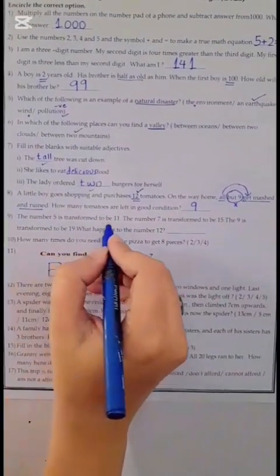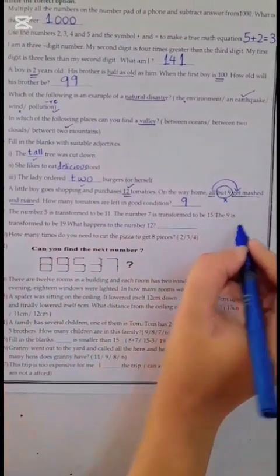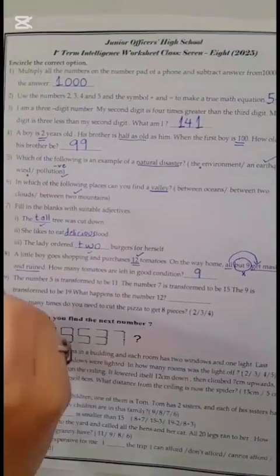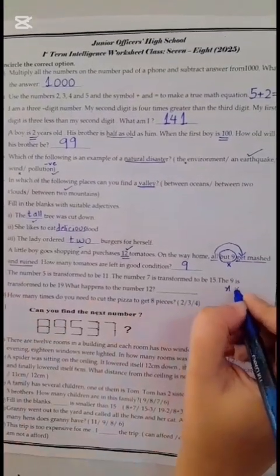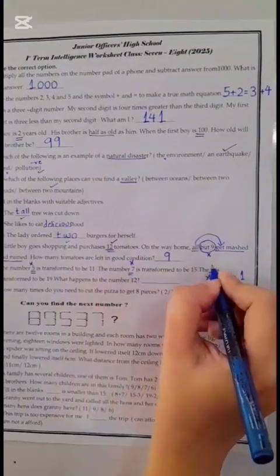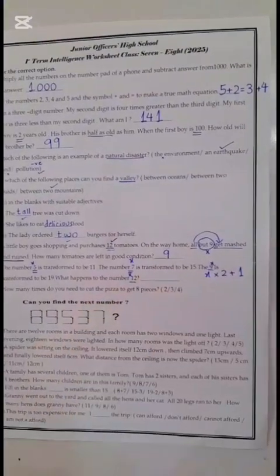The number 5 is transformed to be 11. The number 7 is transformed to be 15. The 9 is transformed to be 19. What happens to the number 12? To solve blank number 9, you have to use a formula. Formula is x into 2 plus 1. The x is these numbers. 5 is x, 7 is x, 9 is x, and here 12 is x. We have to solve the answer of 12.